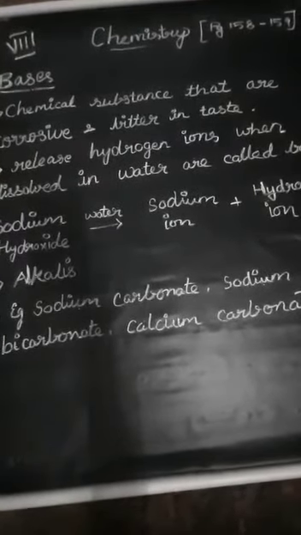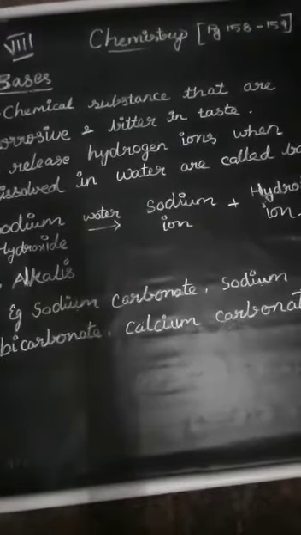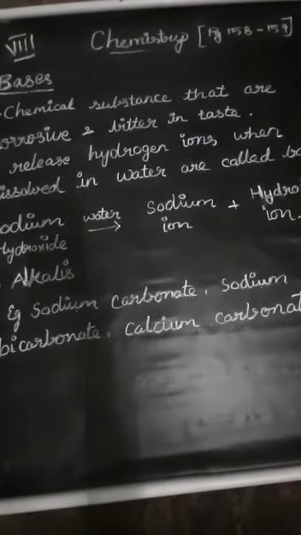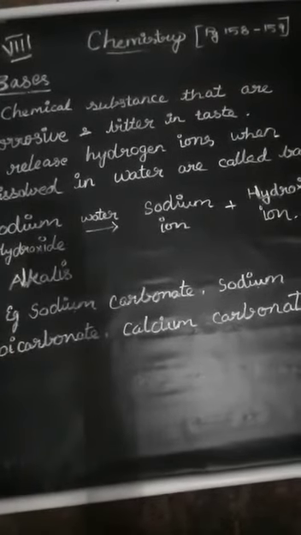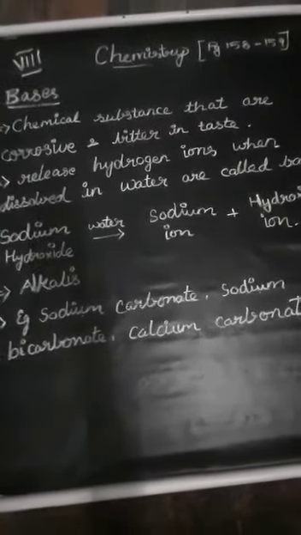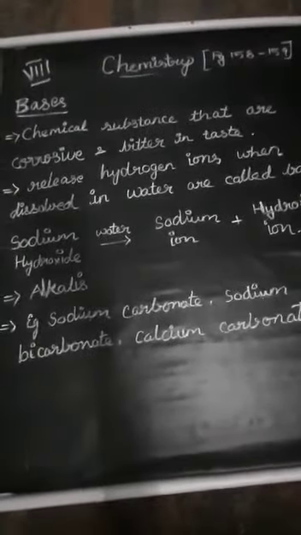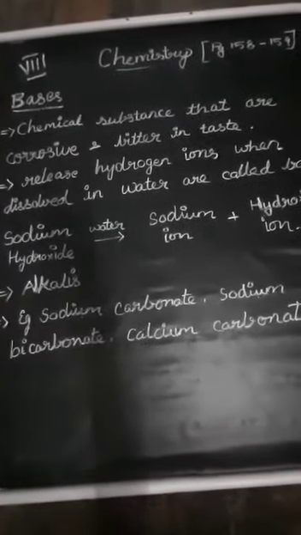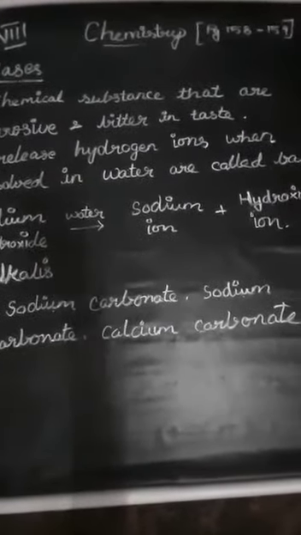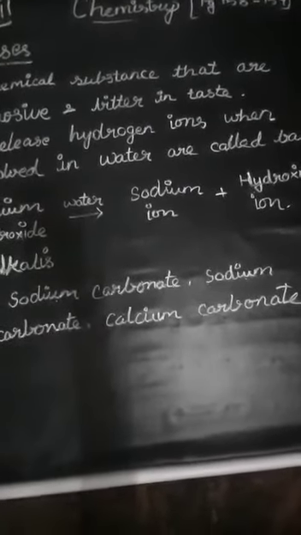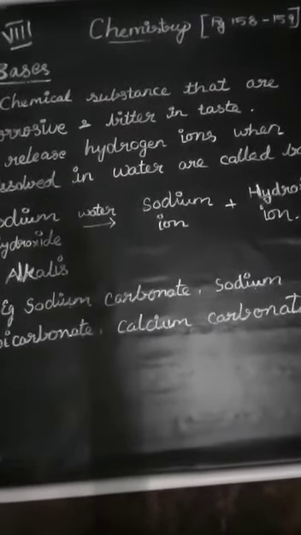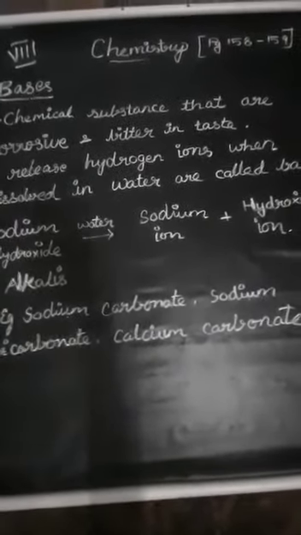Bases are corrosive in nature. When they come in frequent contact with the skin, they form painful blisters. Bases are generally colorless. Bases also change the color of indicators. Red litmus paper turns blue when treated with a base, methyl orange turns yellow, and phenolphthalein turns pink. Bases also conduct electricity in aqueous solution.